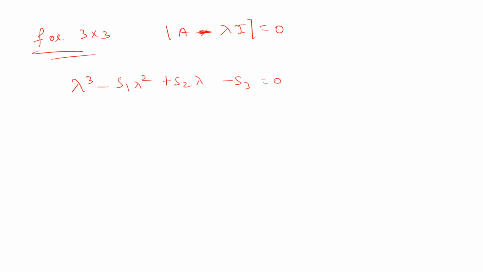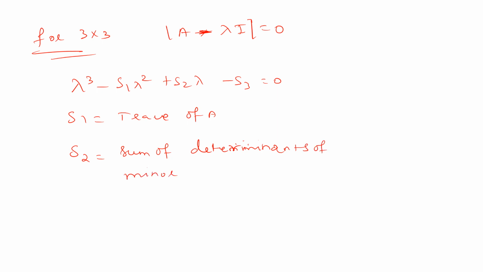For a 3 cross 3 matrix, we can use the characteristic equation lambda cube minus S1 lambda square plus S2 lambda minus S3 equal to 0, where S1 is again the trace of A, the sum of the diagonal elements, S2 is the sum of the determinants of minors of A, we will discuss what that is, and S3 is equal to the determinant of A.